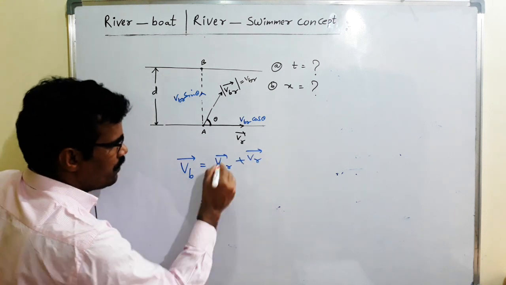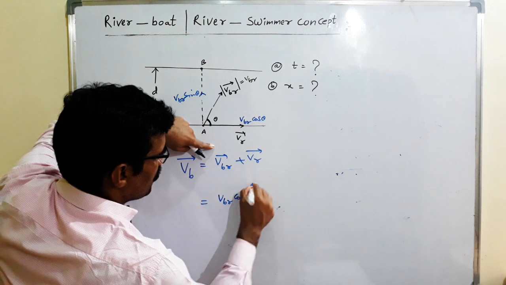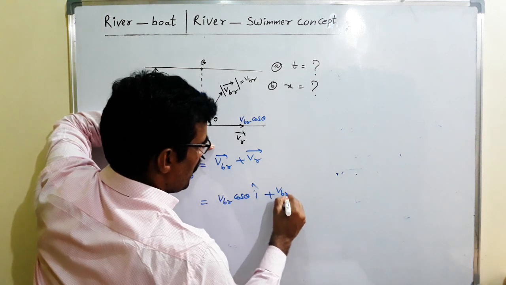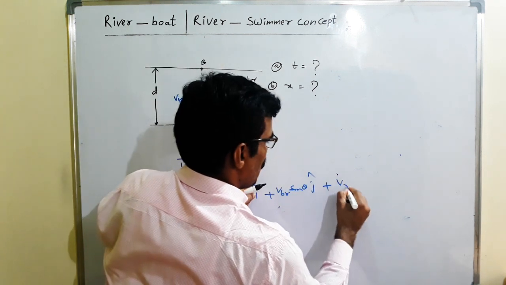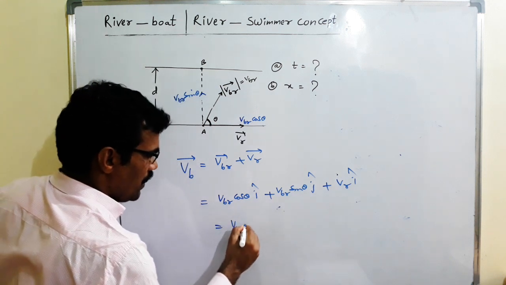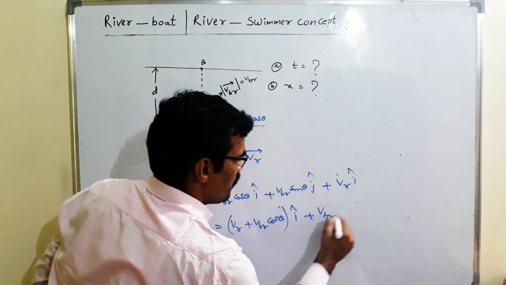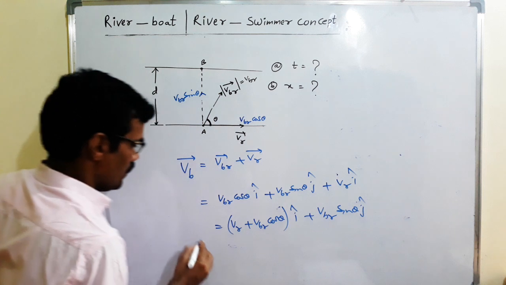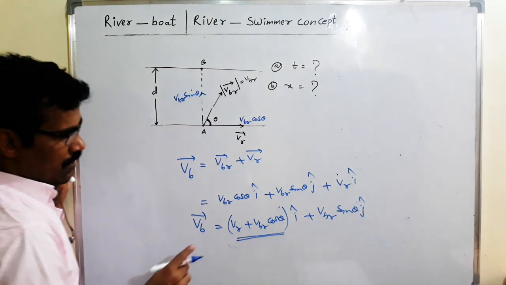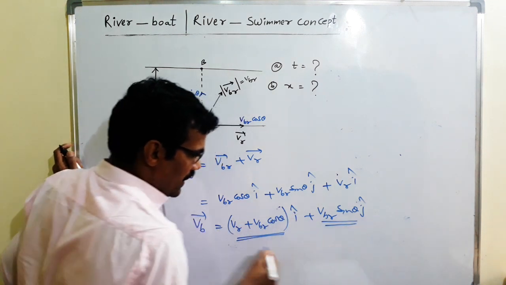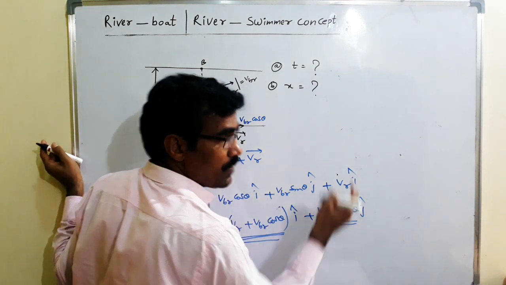So VBR x component is VBR cos theta in direction i cap, plus VBR sin theta in direction j cap, plus VR i cap. Therefore VB bar is VR plus VBR cos theta i cap plus VBR sin theta j cap. This is the x component, y component. X component is the speed of the boat along the river. This is perpendicular to the river.